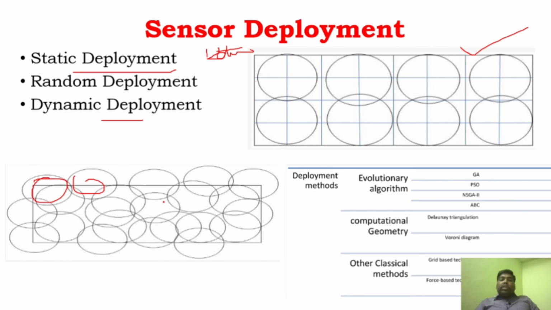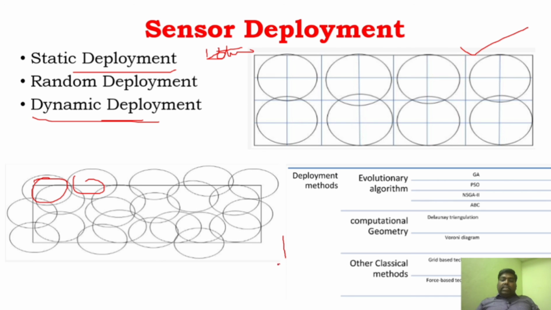And then there is something called dynamic deployment. What is dynamic deployment? It is just a combination. In dynamic deployment also, the sensors will be thrown randomly. First, random deployment will be done. But after that, what will happen?